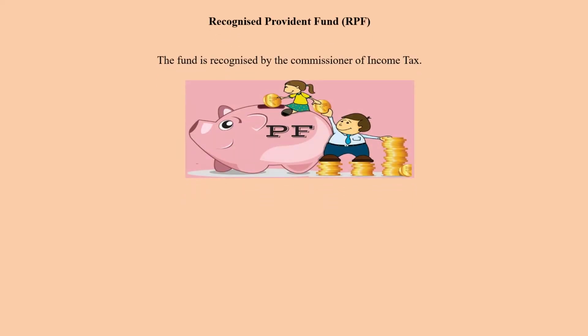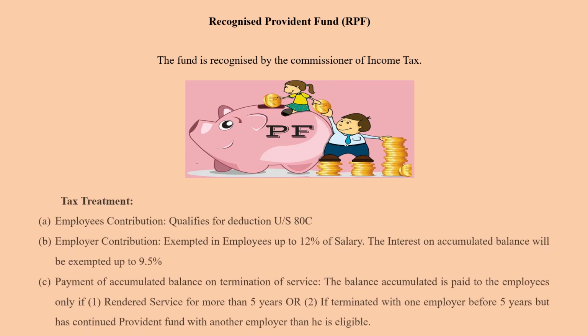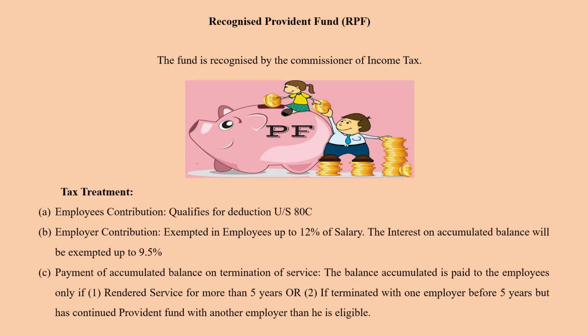The second type of PF is called the Recognized Provident Fund or RPF. This fund is recognized by the Commissioner of Income Tax, and that is why it is given the name Recognized Provident Fund. This is allowed for any kind of employee, whether it is a government institution or a private institution. Any employee can be recognized under this type of Provident Fund scheme.